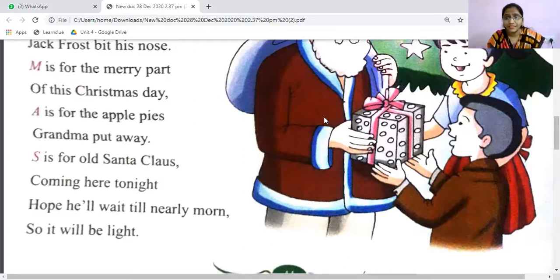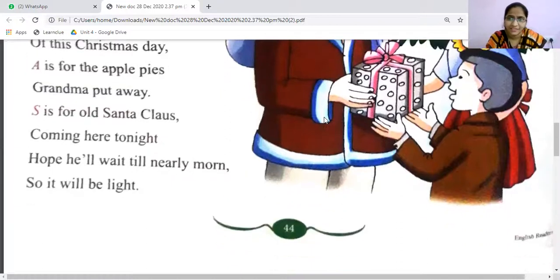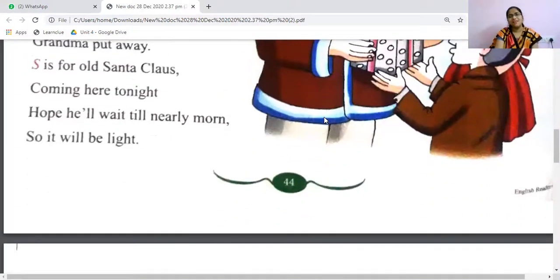So he's hoping that Santa will be here till nearly morn. Morn means morning, so it will be light. So there will be so much light that we can see this Santa. Really, the people wear that same costume and come and give these gifts. Not really that Santa comes from somewhere and gives the gifts, but actually people near and dear to us dress like that and give these gifts. They exchange the gifts with others whom they love.